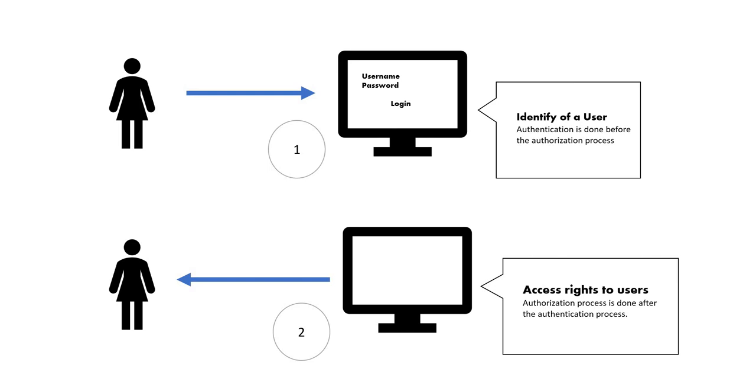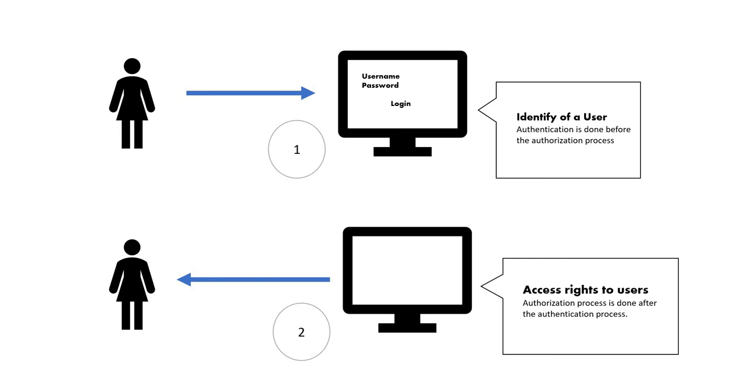So once you enter the room, inside the room, what are the rooms you are able to access? Once you enter into the website, what are the pages you are able to access? So this is the authorization. Everyone can enter the website, but inside the website, what pages you can access is decided by the authorization.